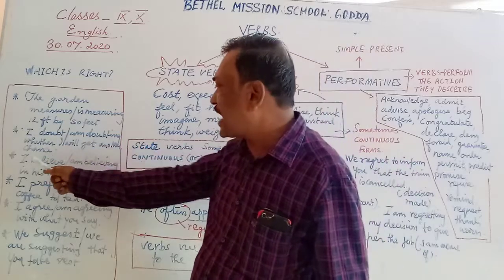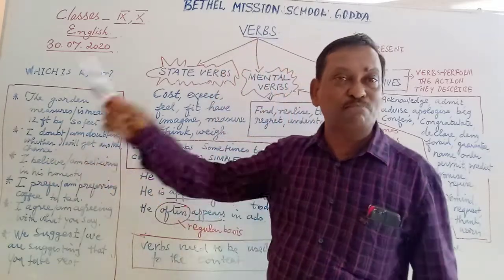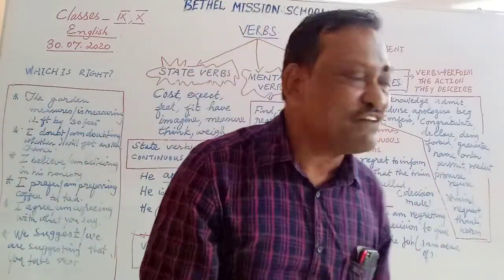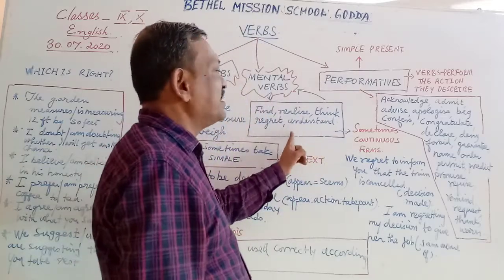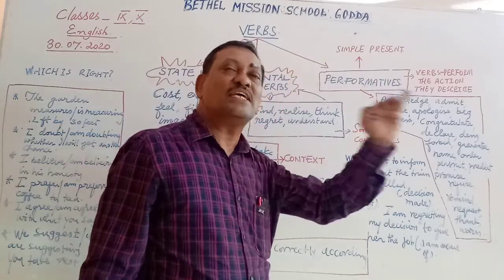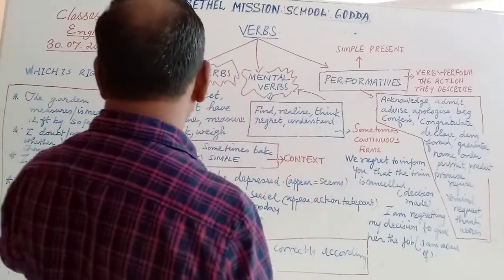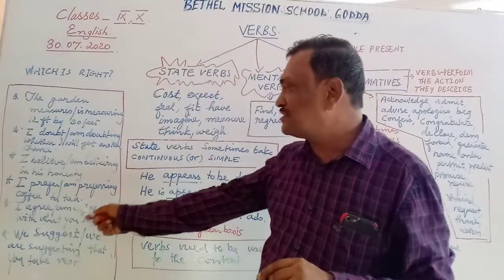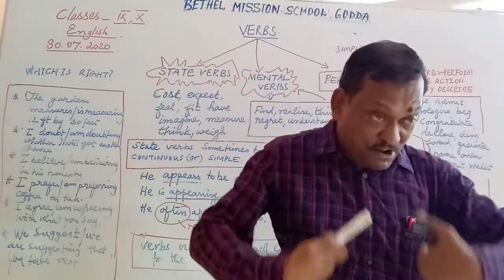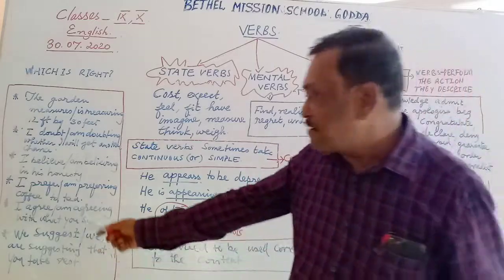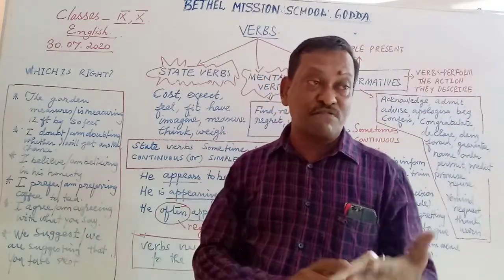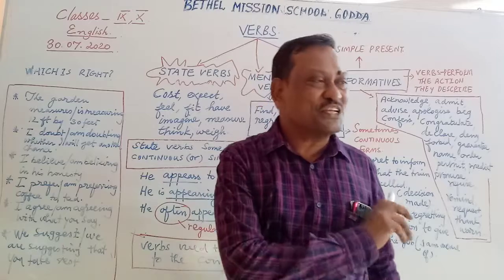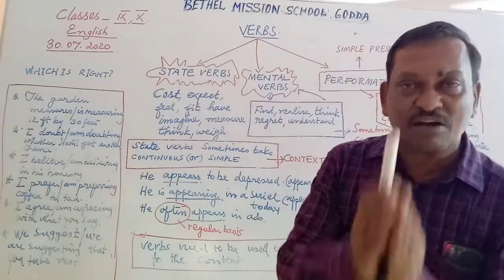Now looking at the third one, I believe in his honesty. I am believing in his honesty, which is right? I believe in his honesty. Again, believe is a mental verb. So as a general rule, mental verbs are used in the present simple. I am preferring coffee to tea. Which do you think is right? I prefer, because again, prefer is a mental verb. Choice. I prefer coffee to tea. Remember, prefer takes the preposition to. But you don't use the verb prefer in a continuous tense. I prefer coffee to tea.